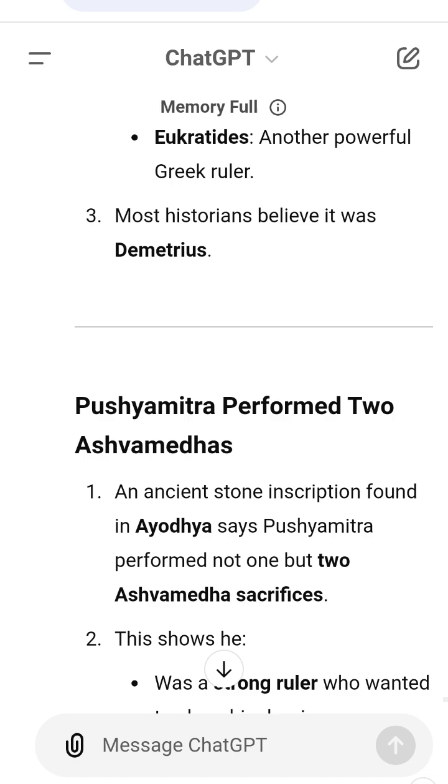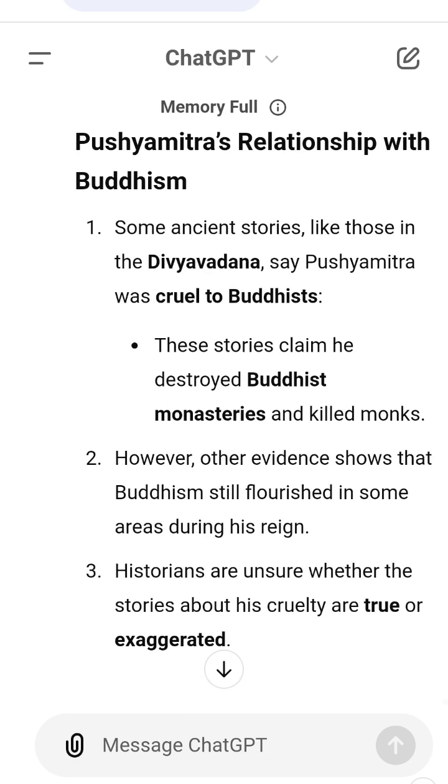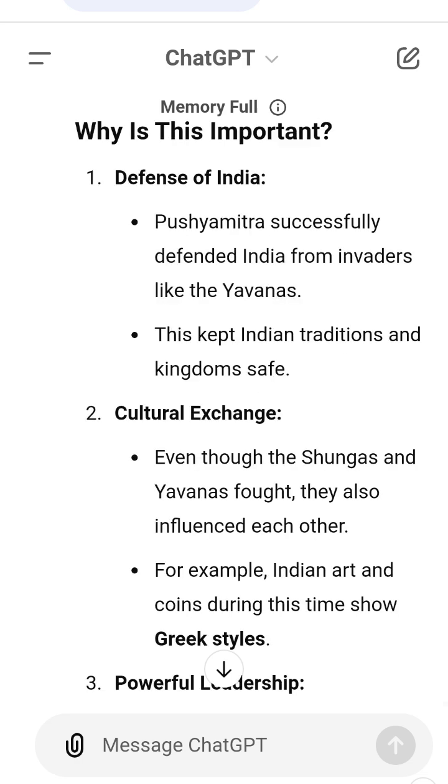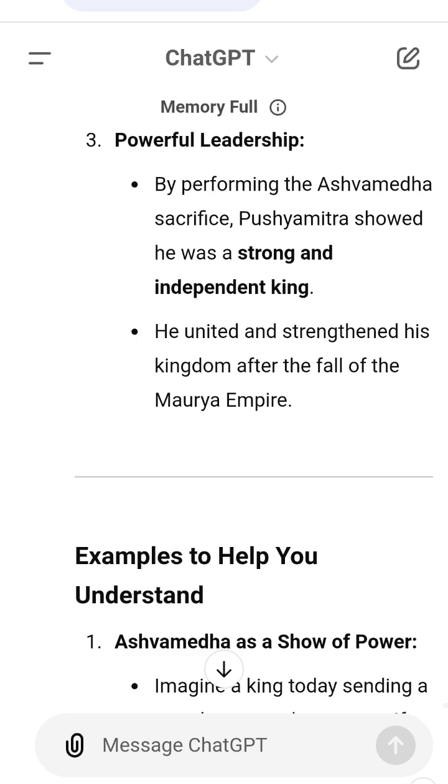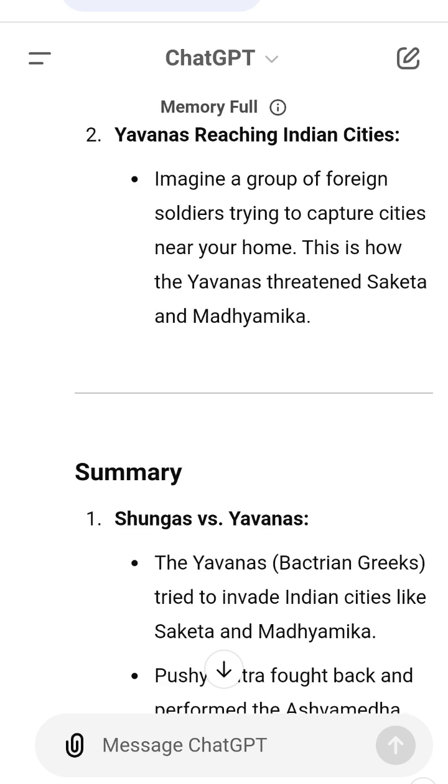Summary. 1. Shungas versus Yavanas. The Yavanas, Bactrian Greeks, tried to invade Indian cities like Saketa and Madhyamika. Pushyamitra fought back and performed the Ashvamedha ritual to show his power. 2. Battle of Vasumitra. Pushyamitra's grandson Vasumitra defeated the Yavanas in a battle near the Sindhu River. 3. Pushyamitra's legacy. He is remembered as a strong king who protected India. However, some stories criticize him for being harsh toward Buddhists.